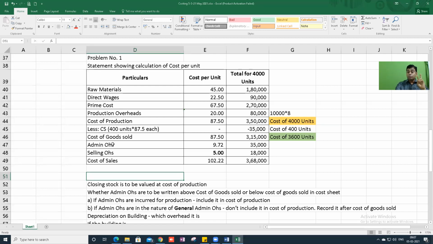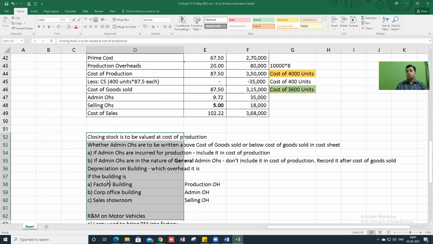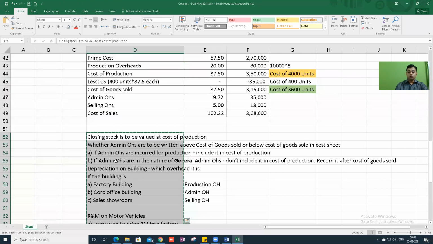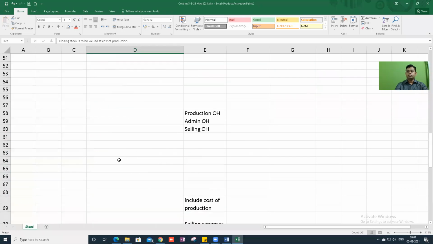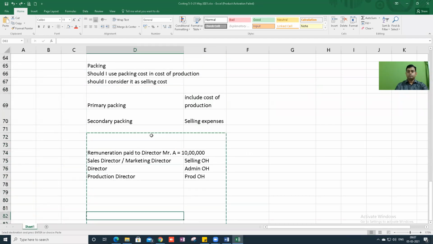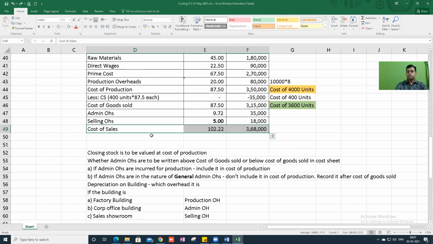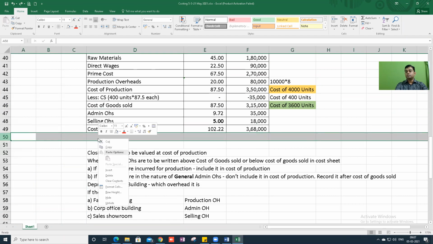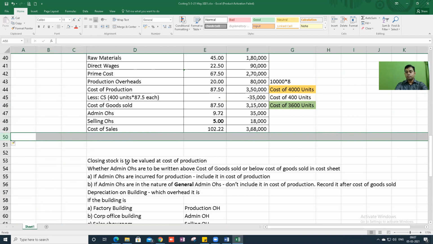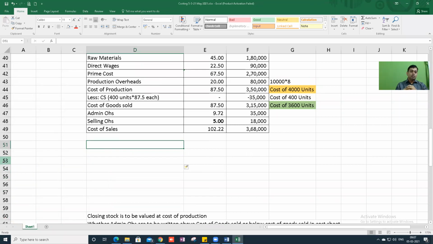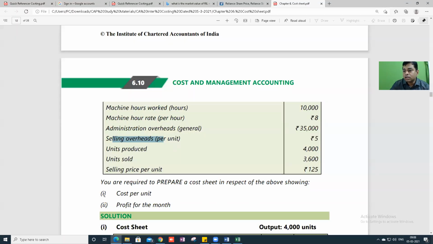In the question, they asked you 2 points. One, they asked you to calculate the cost per unit.